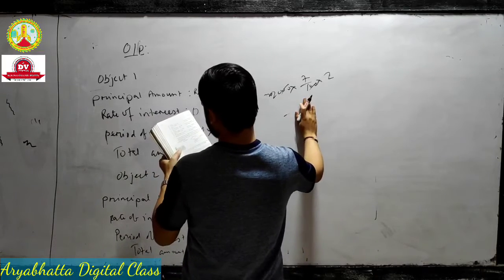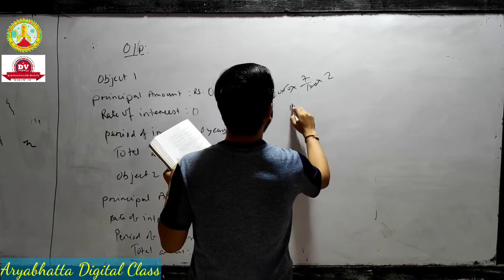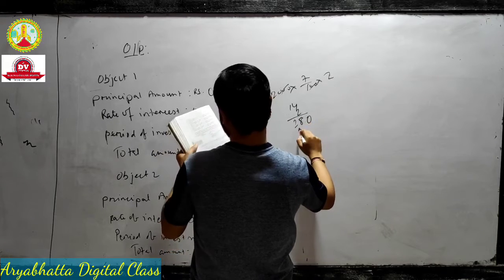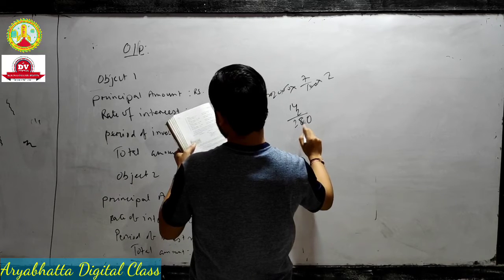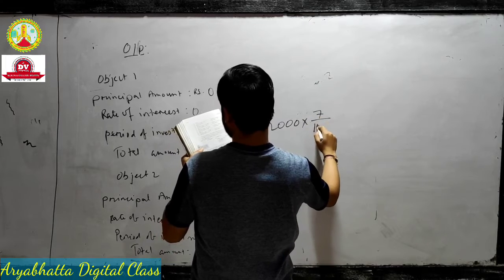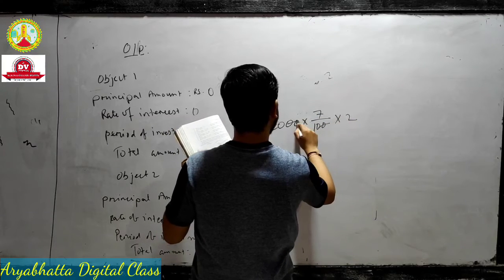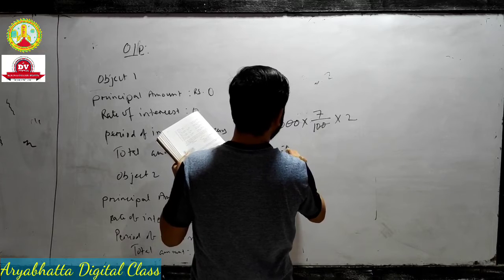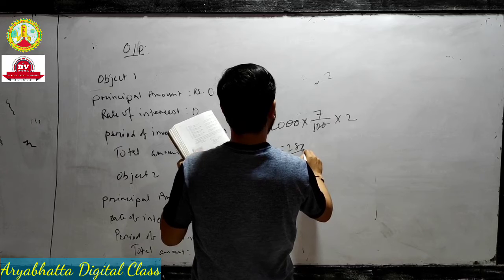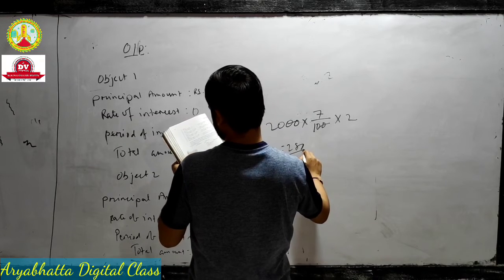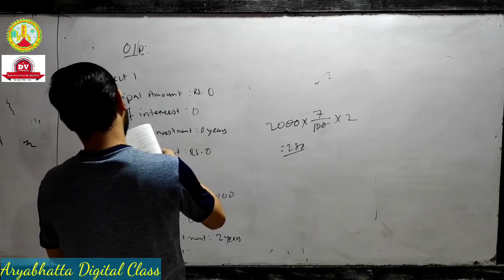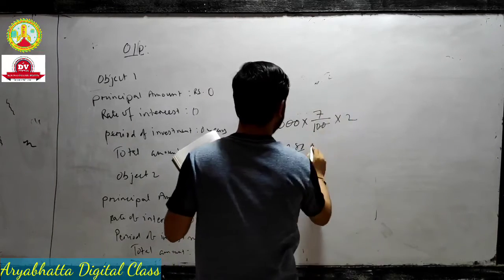2000 into 7 by 100 into 2 years. Okay, 2000, this 20 is gone, 14 into 2 is 280. What is coming? This is the simple interest.